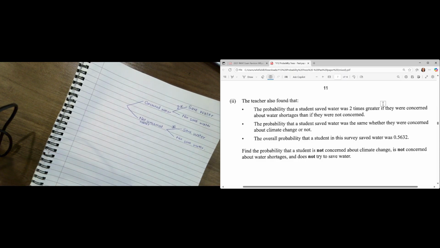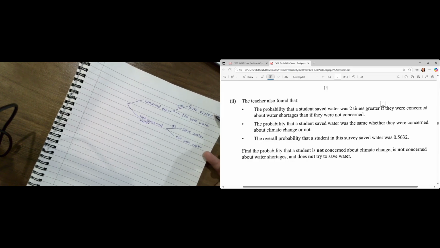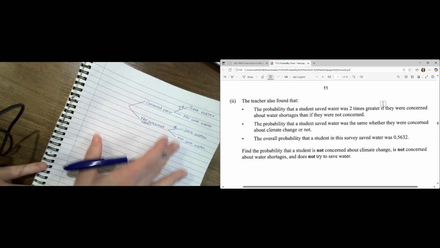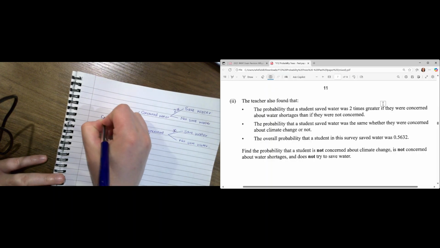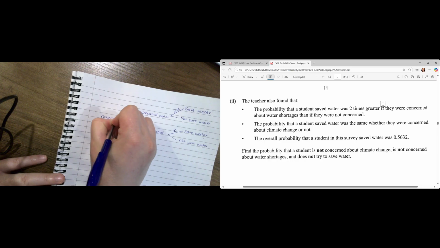So we've done the first little bit. Let's move to the second bullet point. It says, the probability that a student saved water was the same whether they were concerned about climate change or not. So we've got concerned about water. We don't have concern about climate change, which means I've got to go a step further back and do concerned about climate change. So here we're concerned about climate change.